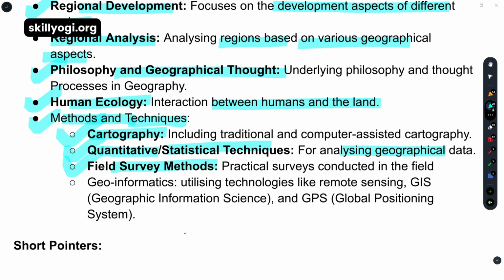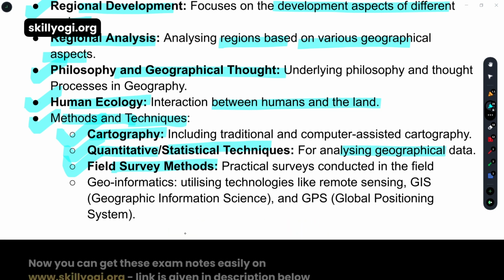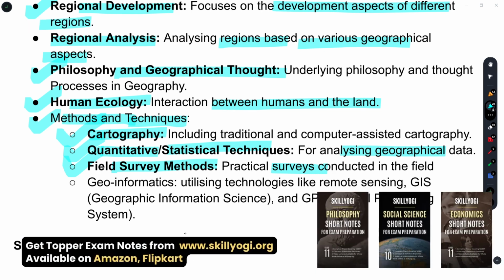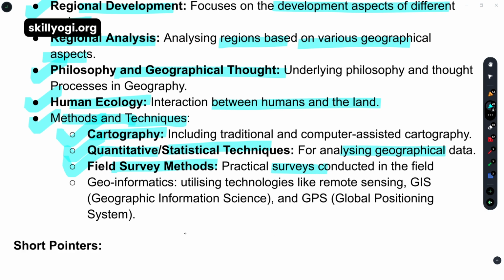Then quantitative and statistical techniques for analyzing geographical data, and field survey. I mentioned these three methods to describe that geography is not now considered an arts-based subject, it is a science subject. So these three: cartography, quantitative or statistical techniques, and field survey. A practical survey can be a transport survey, a market survey, or a regional survey. If you go on with geography in higher studies, you can have an opportunity to go outside West Bengal, and there you have to do survey work.